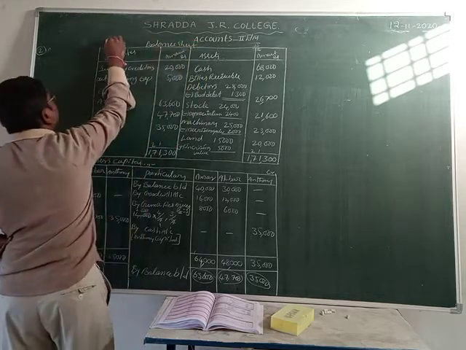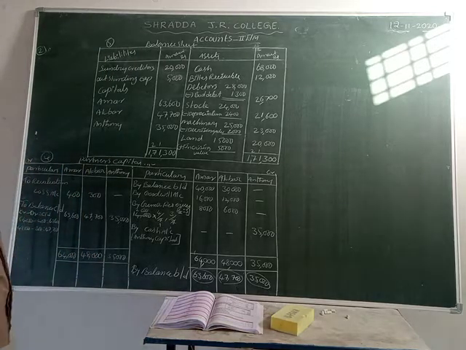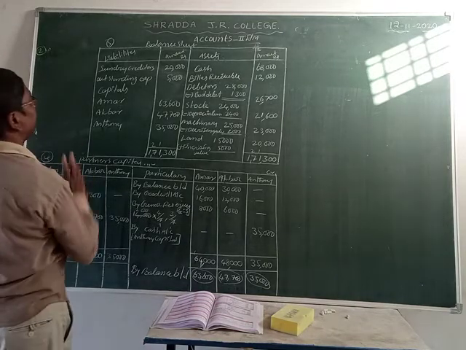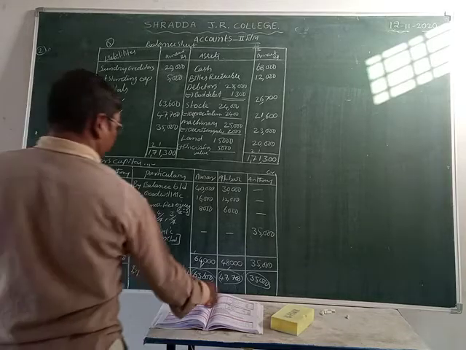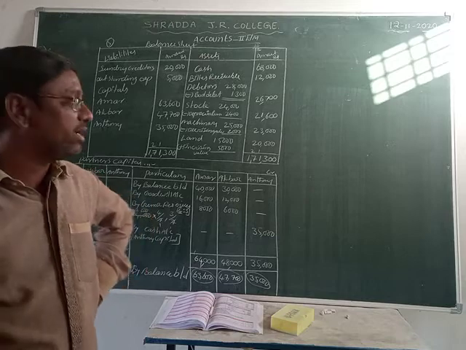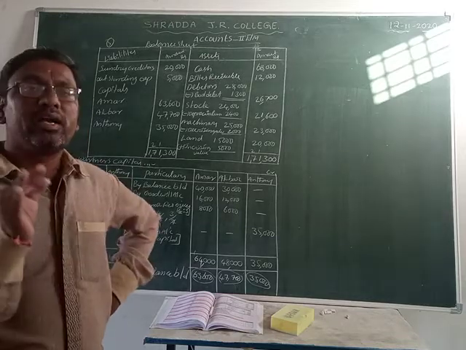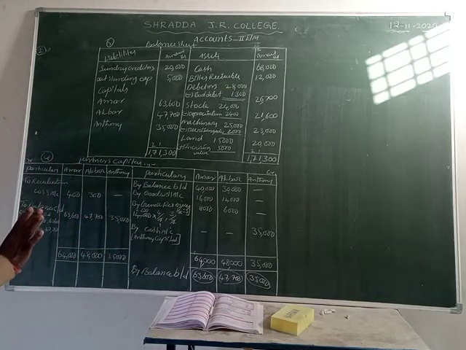This is the fifth one, isn't it? It is the fourth account. So overall, the total of the second problem's balance sheet is 1,71,300 rupees. Okay, students. So this is the second question on admission of a partner. I am explaining very clearly and giving the notes also very clearly.